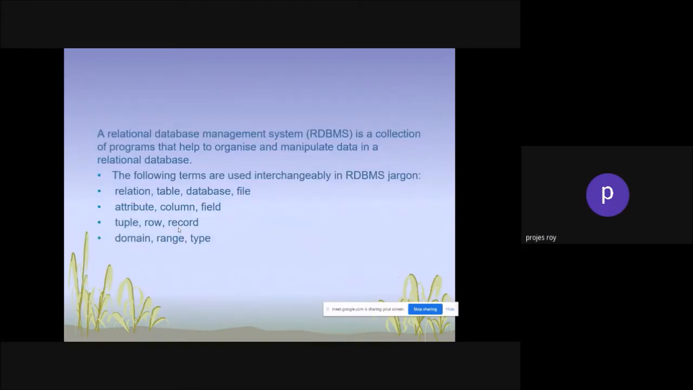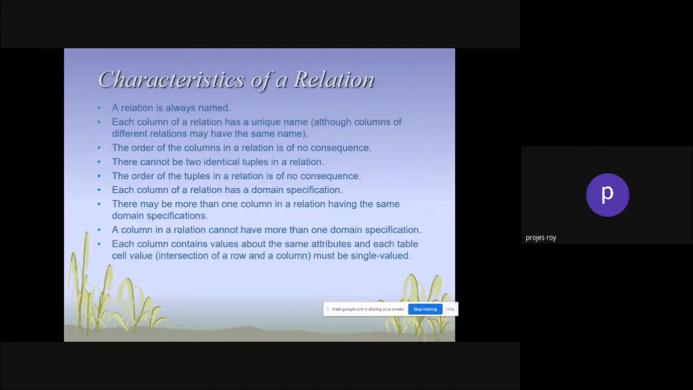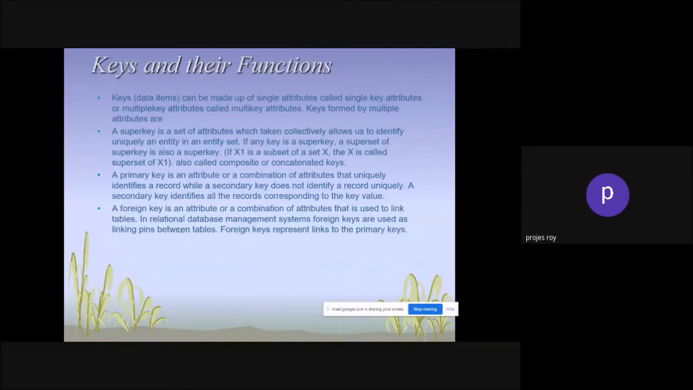Now, why a relational database management system? What are the features? The following terms are used interchangeably in RDBMS jargon: relation, table; database, file; attribute, column, field; tuple, row, record; domain, range, type. These are the attributes of it. Now, the characteristics of a relation: the relation is always named, each column in a table can be related, and there should be one primary key. These are the characteristics of a relational database management system.